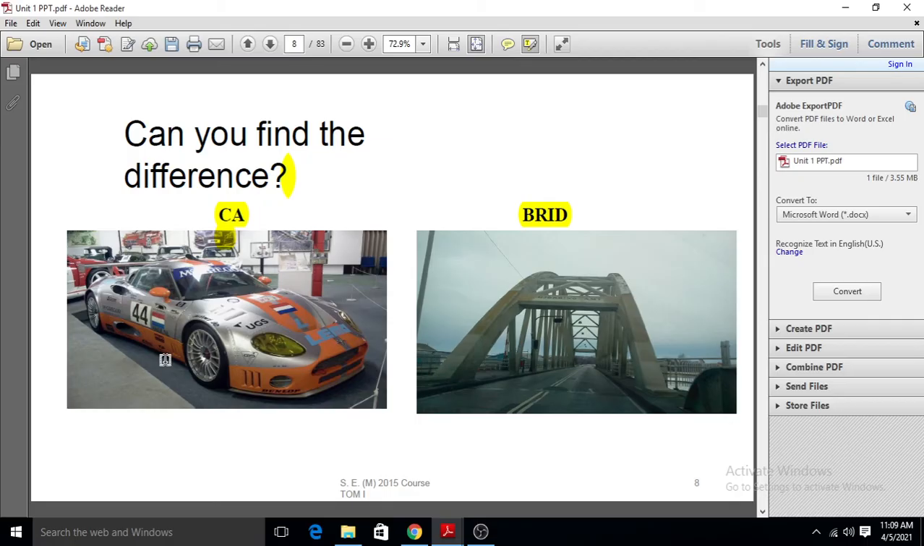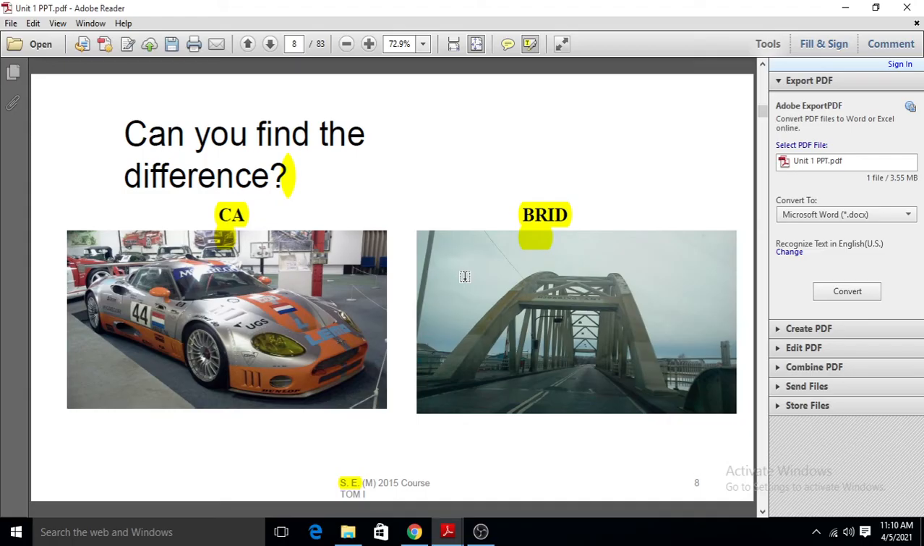The energy is in the form of chemical energy of the fuel, and the useful work is the distance traveled by the machine, or the useful work is that we move from one place to another place. So this is a machine. And if we consider this second image, in this image there is a bridge, and if we see in the bridge